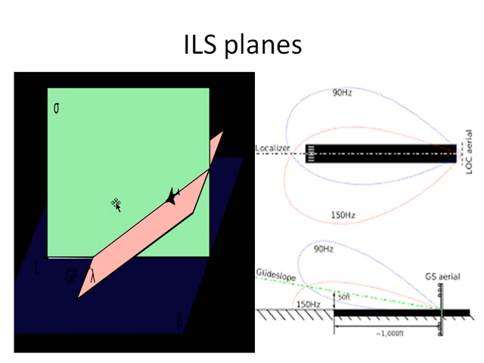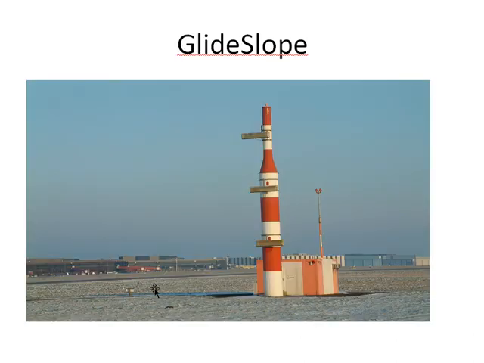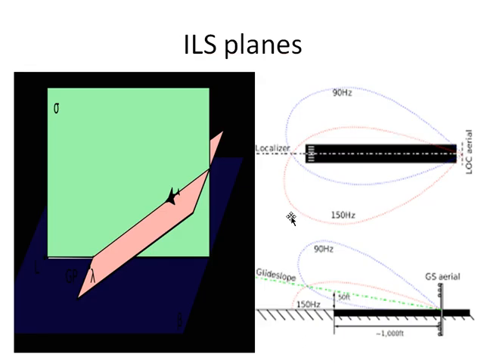So here you can see that a small aeroplane is shown, where the aeroplane has to move in the line of the localizer along with the glide slope. So it moves along this particular slope so that it can exactly catch onto the runway and land safely. This glide slope sends aerial signals to the vehicle which is on the move. So this is a glide slope aerial, the GS aerial.